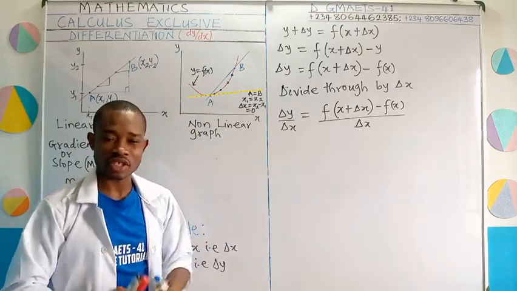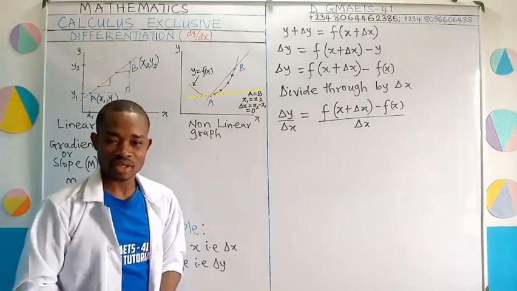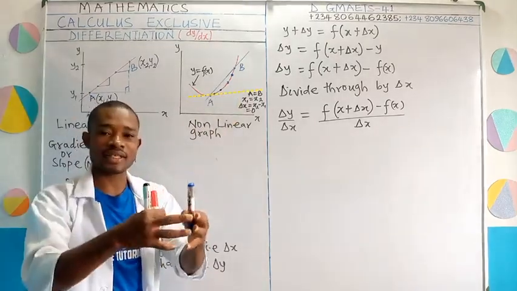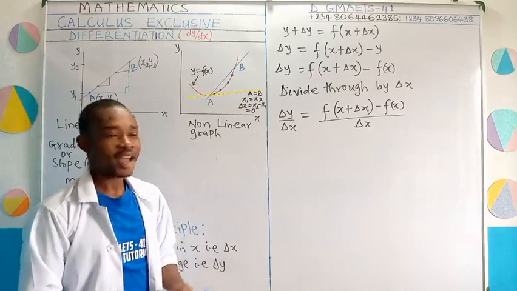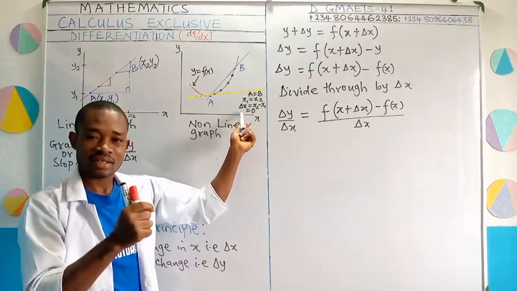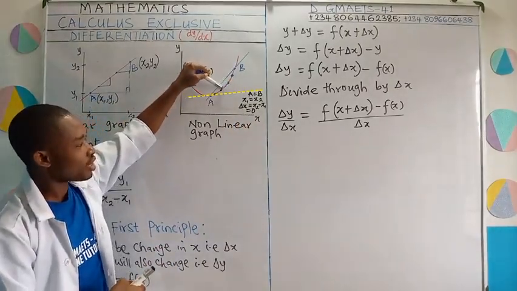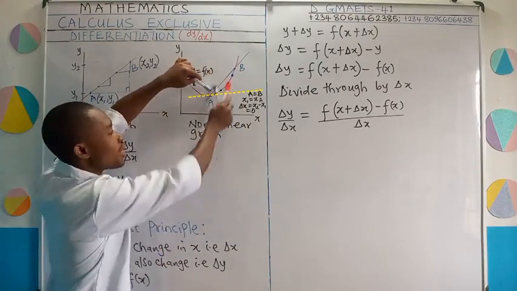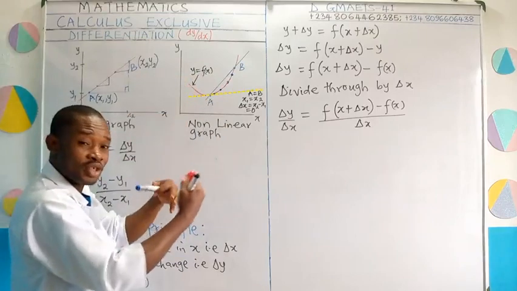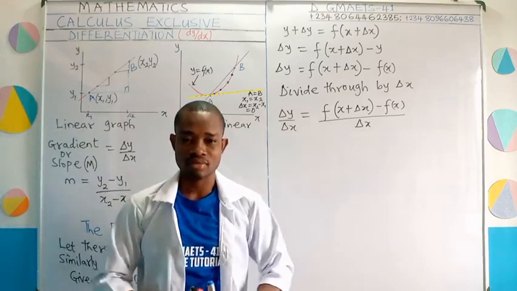Our interest is to get a tangent. Under what condition will the secant approach the tangent? It happens if the difference between the 2 points on the secant approaches 0. And that difference I've shown you here happens when delta x approaches 0. Like when we are bringing this B closer to A, at every point if you check x1 and x2, you will observe that the difference will be reducing until it gets to 0, and then you will get a perfect tangent.